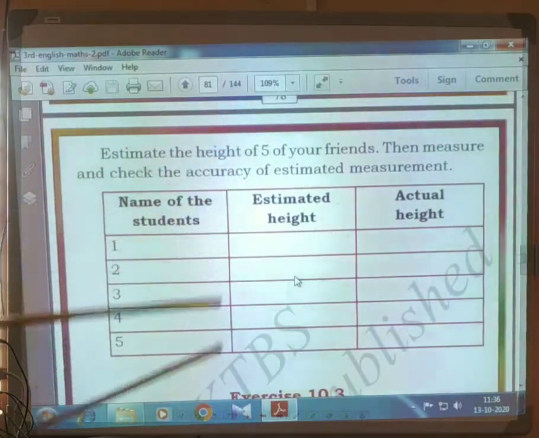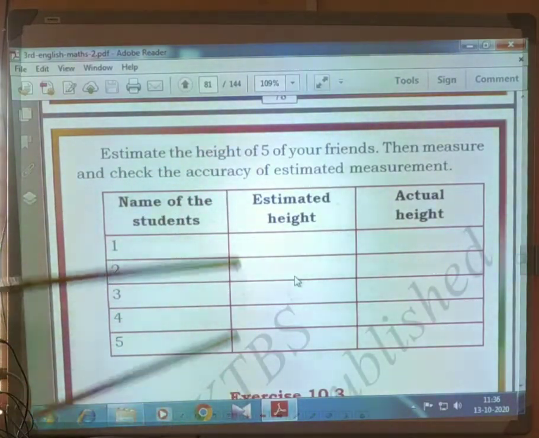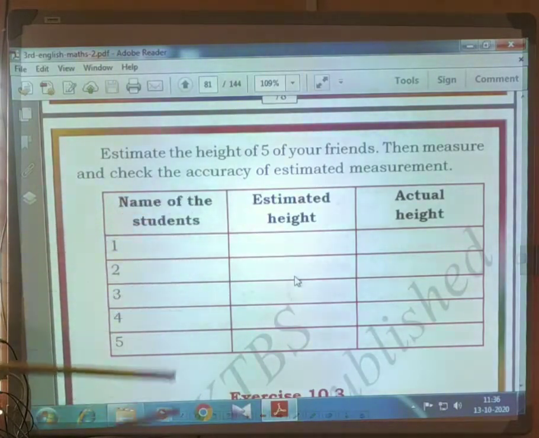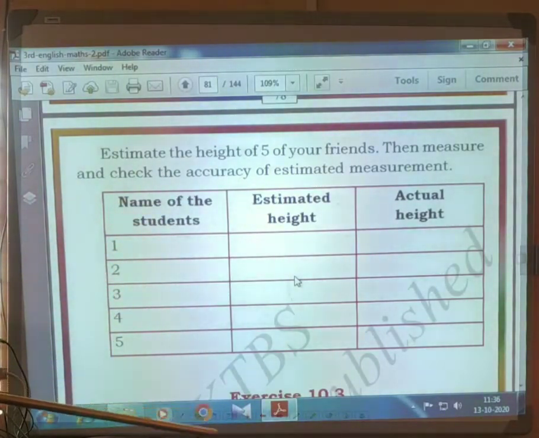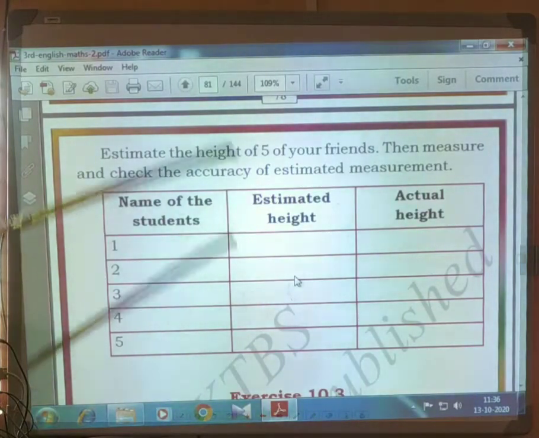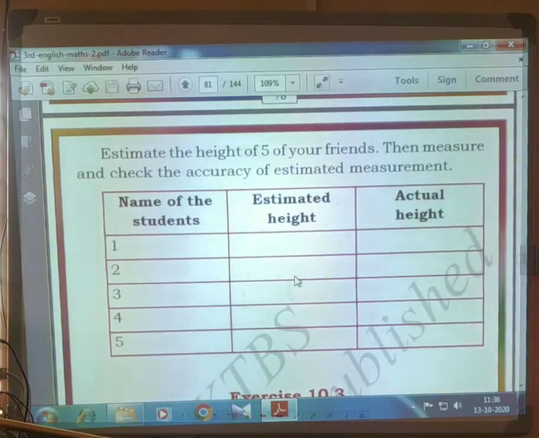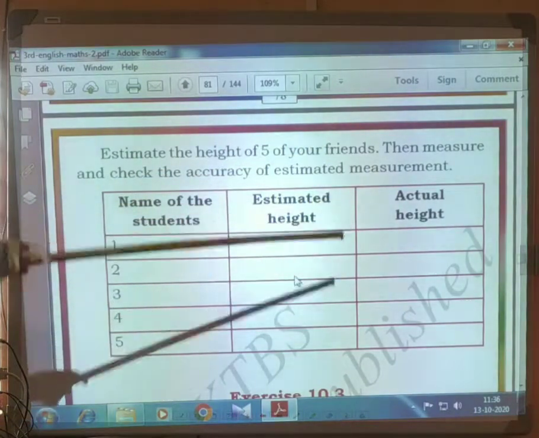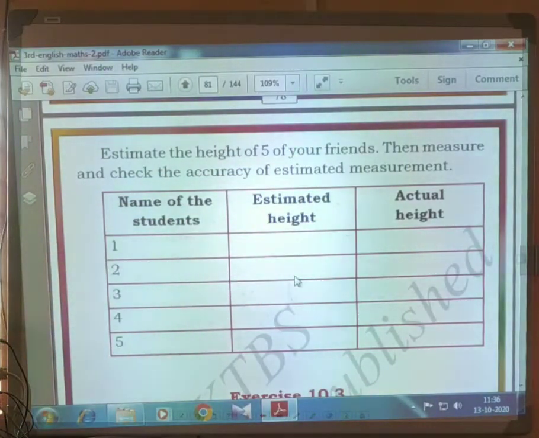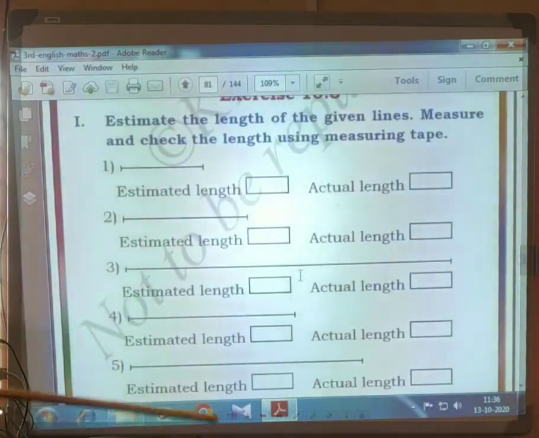Estimate the length of 5 of your friends, then measure and check the accuracy of the estimated measurement. Make a group of 5 students and write the names, and you have to measure the actual height, and estimated height means you have to guess the height and write. This one also is homework for you.